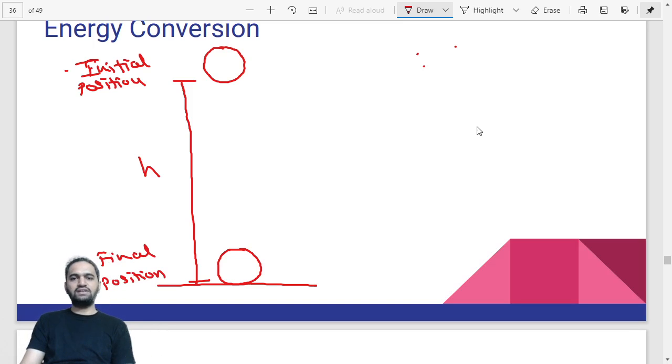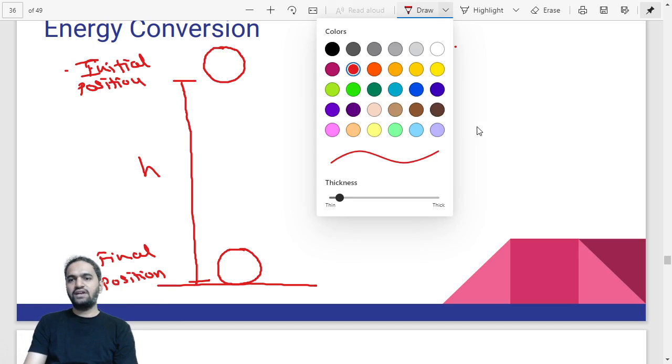Now, let us try to understand what kind of energy levels they will have at the upper side and lower side. So, the object is falling down. Let us try to understand what would be the kinetic energy and what would be the potential energy.